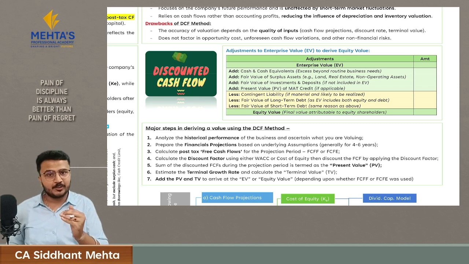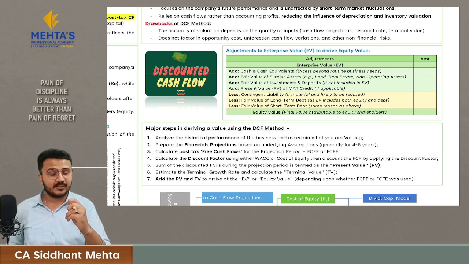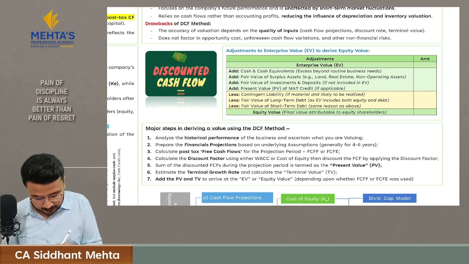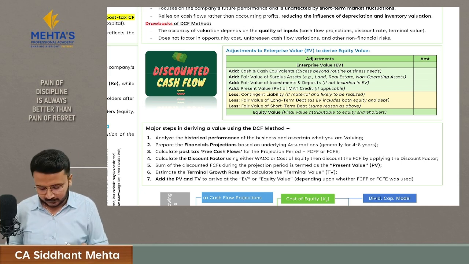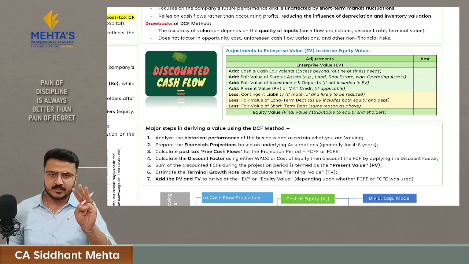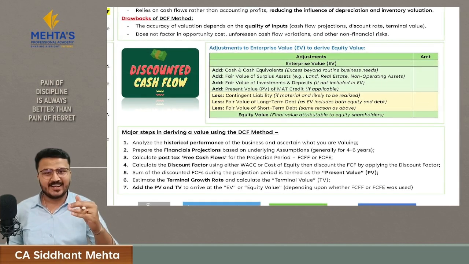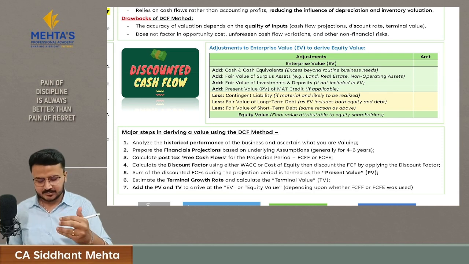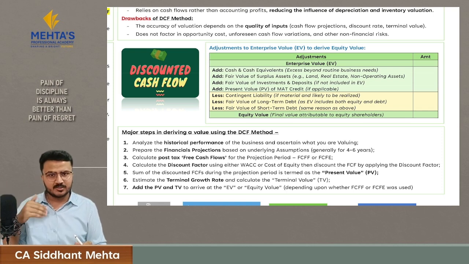Then we will also reduce the contingent liability. This liability was not considered in your books, but it's material and it's likely to be realized. So we will reduce it while calculating equity value. Here we are reducing 3 things and adding 4 things. What we will add here? Here we will add anything which is there in surplus. That is because at the end of the day, if we shut the company, anything which is there in the surplus in assets will directly go to equity shareholders. Hence, whatever surplus assets we have, we will add it while calculating equity value.